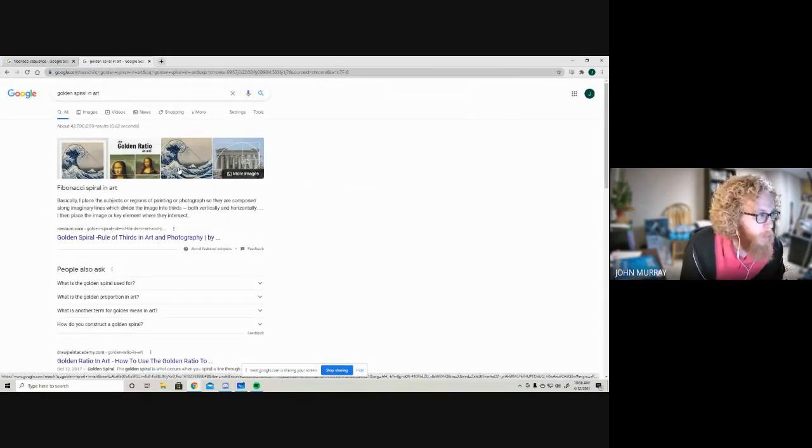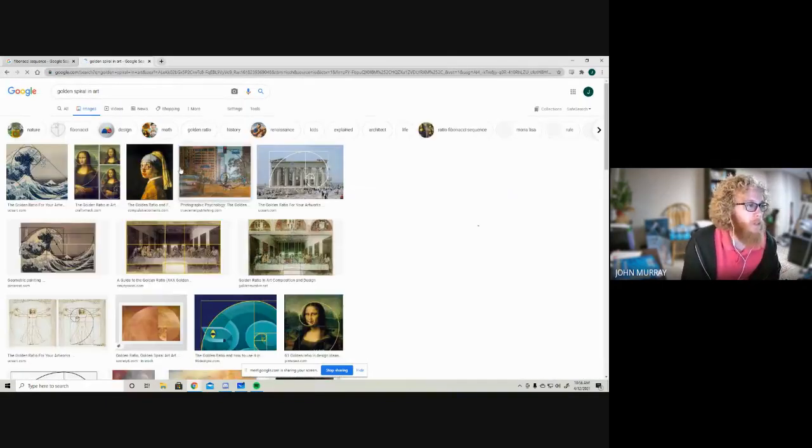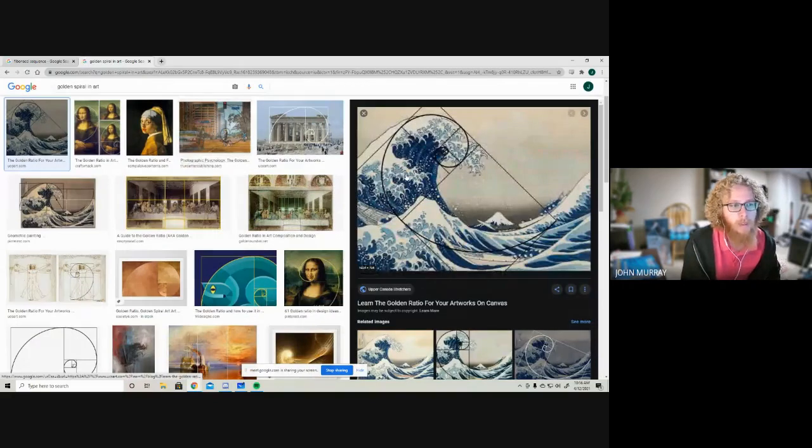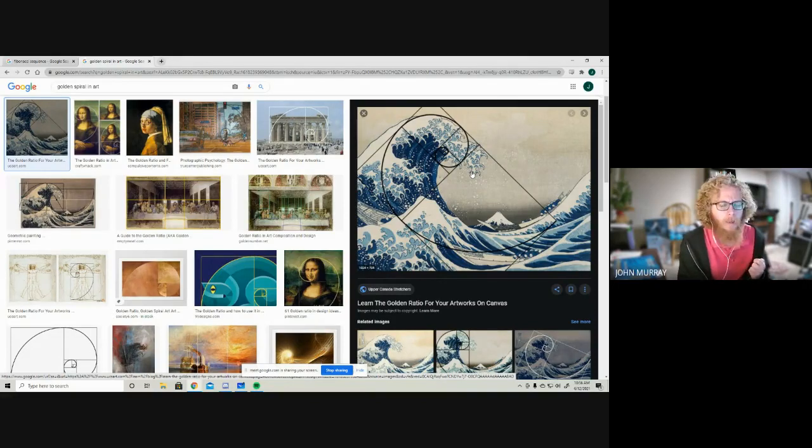You can superimpose this spiral on a lot of famous photographs and famous paintings, and it's just kind of the aesthetics of the picture. It's pleasing because it's a naturally occurring phenomenon. All right, so here you have what is this picture? Oh boy, I wish I paid attention in art history in college.